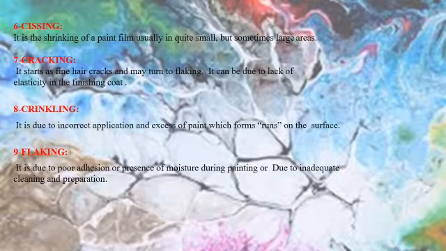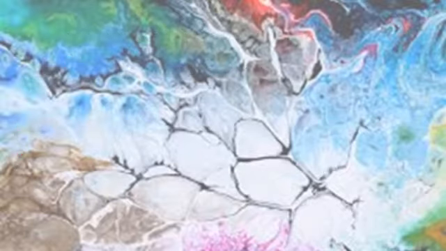Cracking: it starts as a fine hair crack and may turn to flaking. It can be due to lack of elasticity in the finishing coat. Wrinkling: it is due to incorrect application and excess of paint which forms runs on the surface. Flaking: it is due to poor adhesion or presence of moisture during painting or due to inadequate cleaning and preparation.